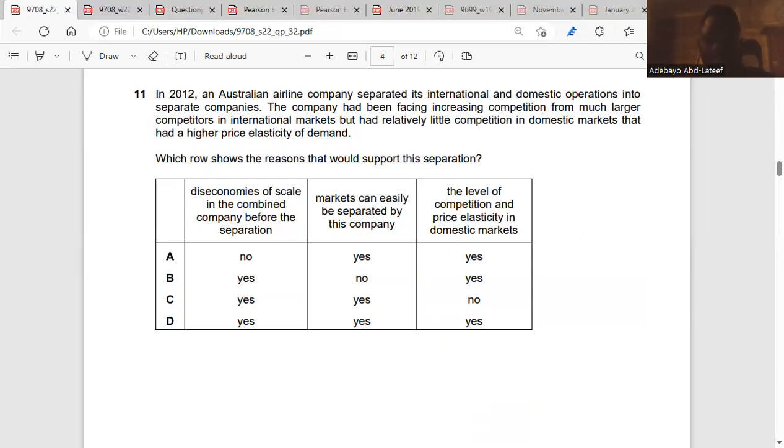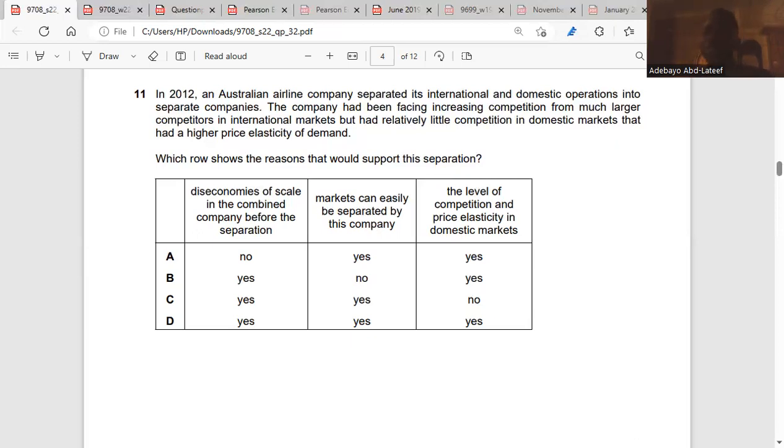Markets can easily be separated by this company. Yes, they can, given the level of competition and price elasticity in the domestic markets. So the company will be able to split, because they had economies of scale when they were together, and now they want to split. The company can also split if the market can be easily separated. That's why they are able to split.